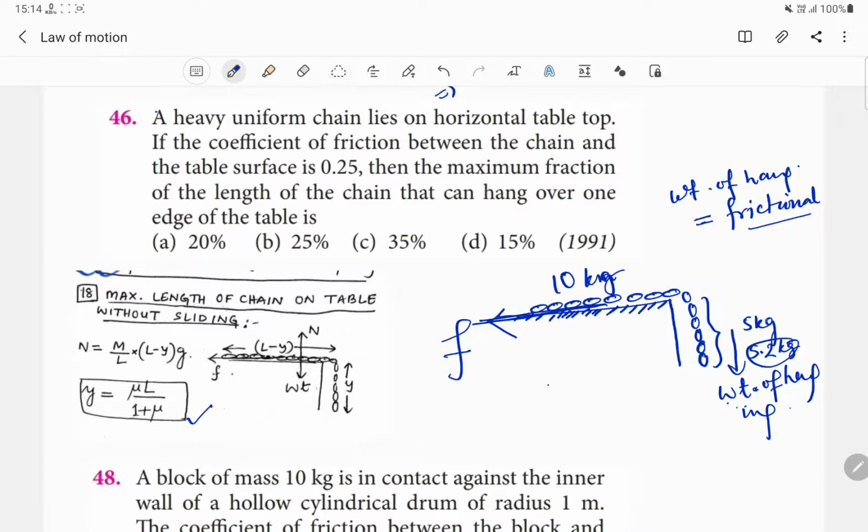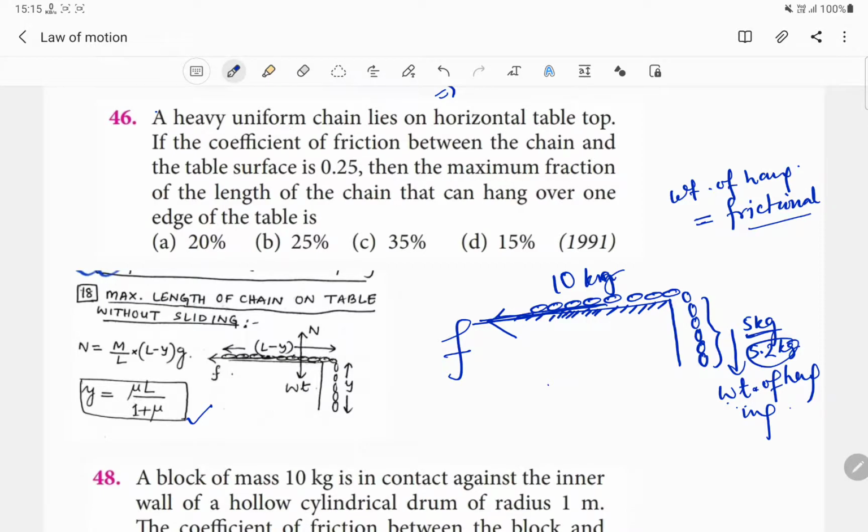So only 5 kg is the maximum. 5 kg mass will be the maximum mass of the chain that can be hung from this table without bringing down the whole chain to the ground. That is the concept. And let us read the question.